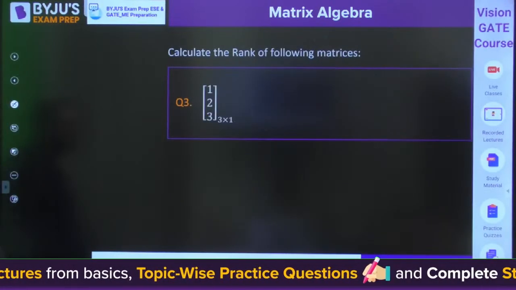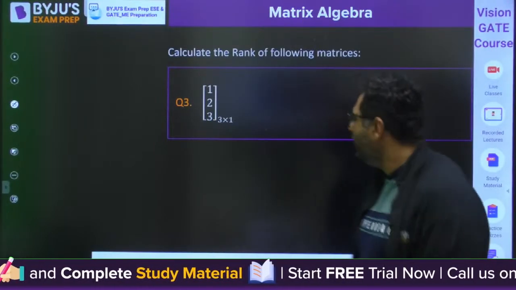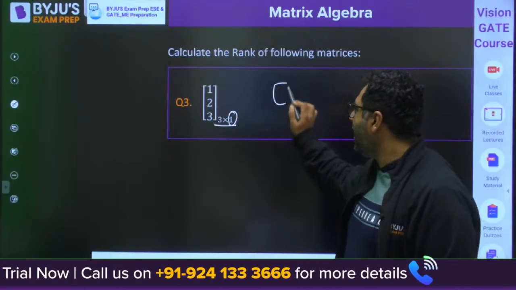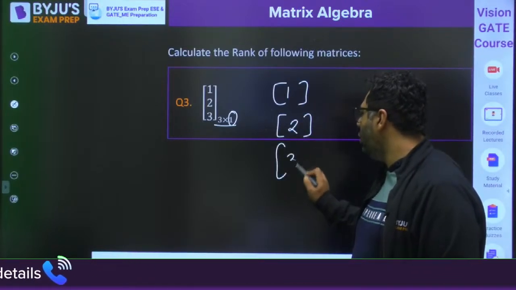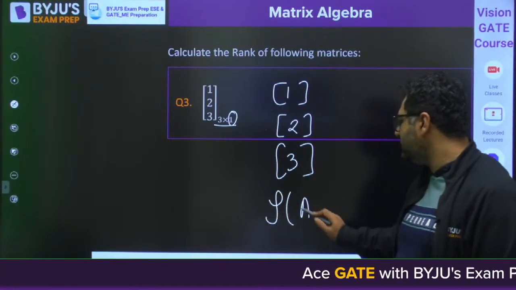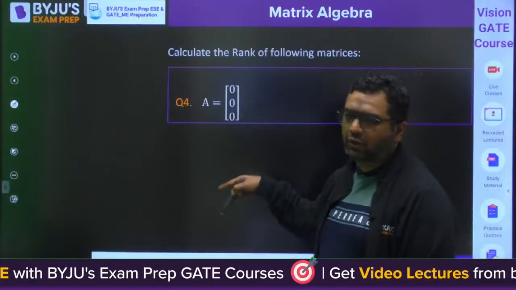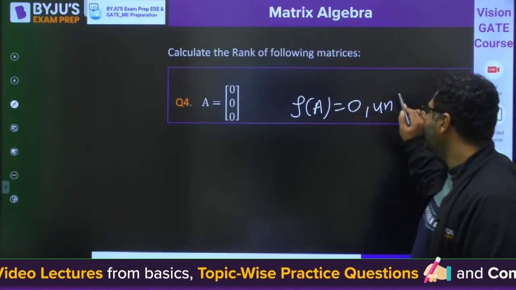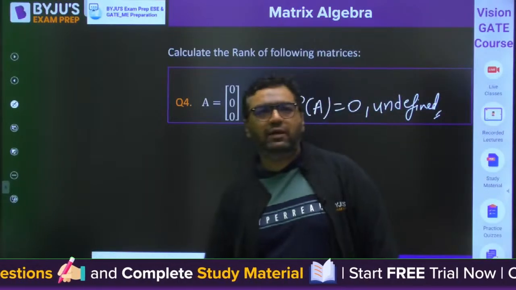Okay. And the same we can see with the column matrix as well. Row matrix and column matrix have similar properties. If you see this, once again 3 cross 1, the minimum is 1. So that is why you can have a square submatrix of order 1 cross 1: 1, 2 or 3, all are non-zero. If even any one is non-zero, you would say the rank of this matrix A is going to be 1. Similarly, if you have 0, 0, 0, you would say the rank of A is either 0 or you will call it undefined. Okay. Clear for everyone? Please tell me that.